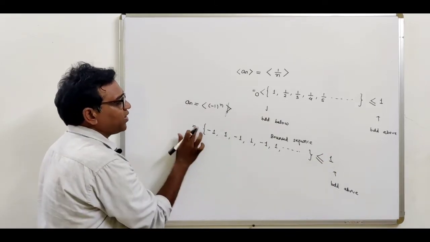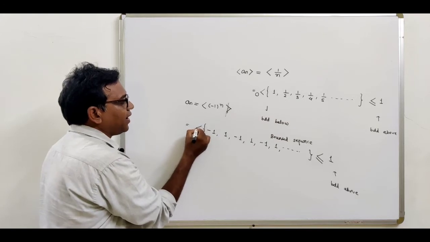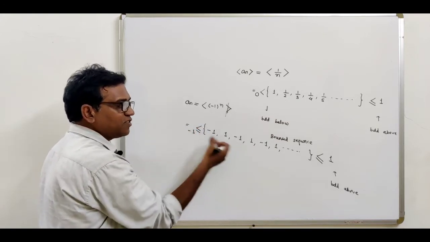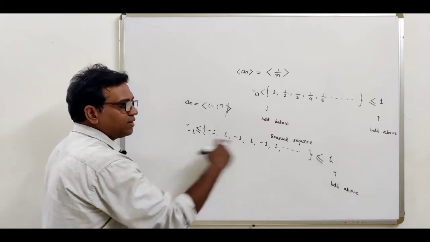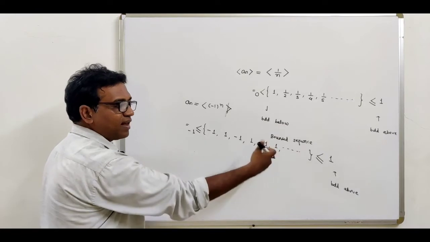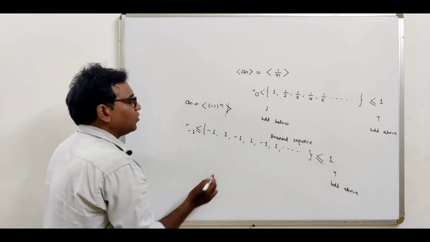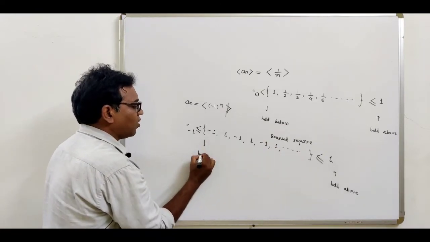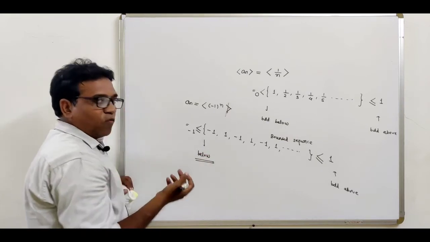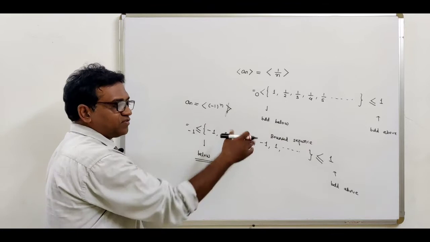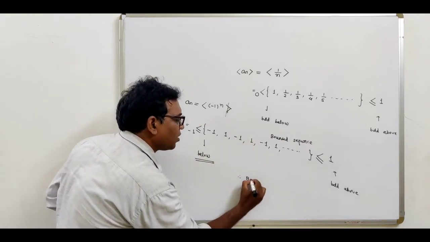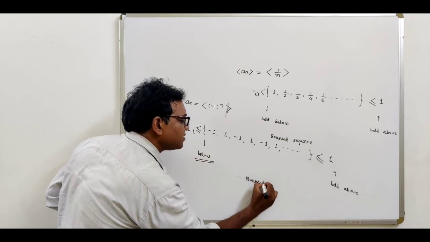All the terms of the sequence are greater than or equal to minus 1. It contains plus 1 and minus 1, so all the terms are greater than or equal to minus 1 and less than or equal to plus 1. So this sequence is called bounded below. Obviously it is bounded below as well as bounded above, so this is called the bounded sequence.